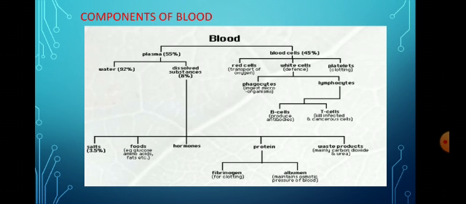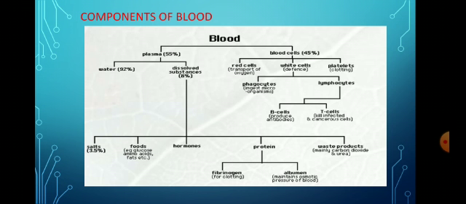The cellular part of the blood includes three primary types of cells: the red blood cells, white blood cells, and the platelets. The red blood cells are also called erythrocytes. They are biconcave in shape. They are enucleated and they consist of the red colored pigment which is called hemoglobin. The life cycle of a red blood cell is approximately 120 days.